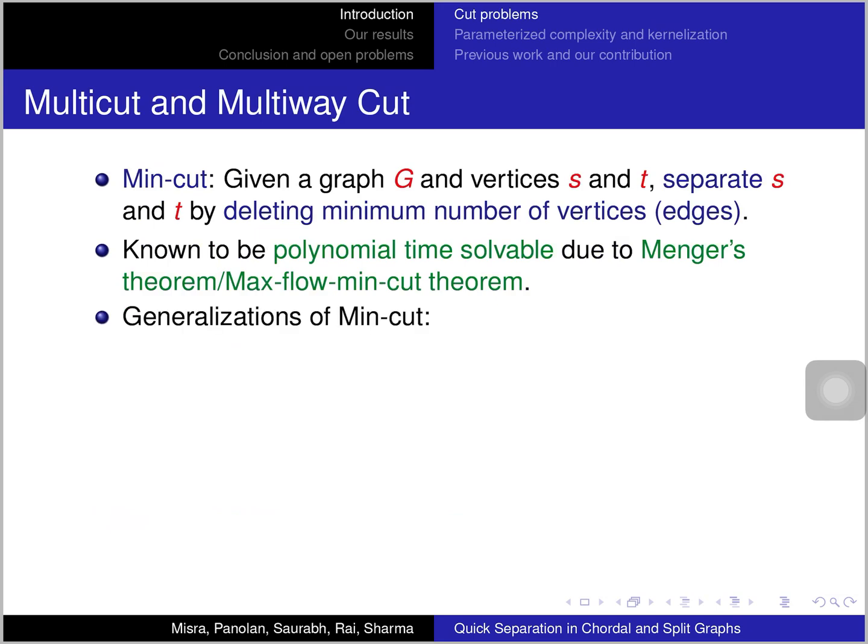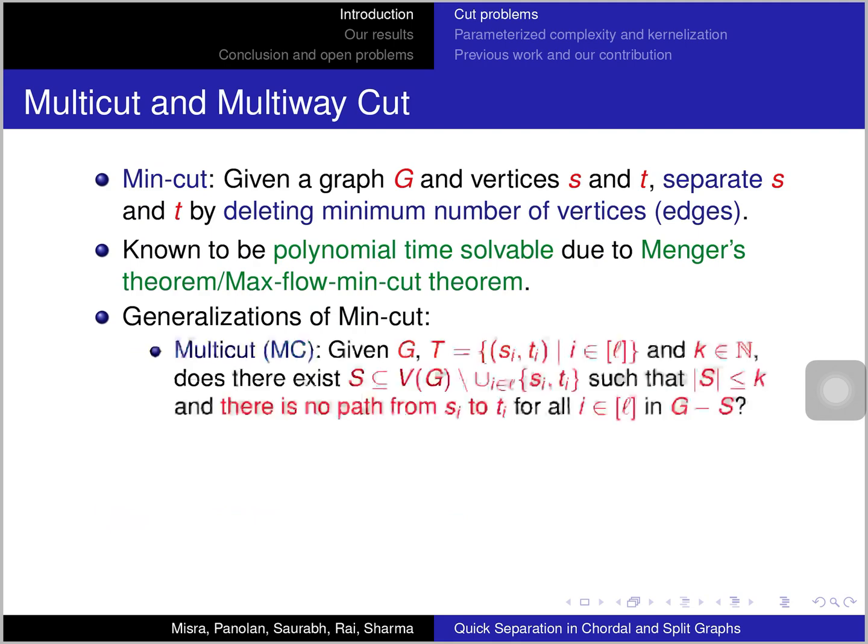And now we'll look at some generalizations of the min-cut problem. One of the generalizations that we study in this paper is the multicut problem, where we are given a graph G, a set of l pairs of terminals (s_i, t_i), and an integer k, and we are asked whether we can delete at most k vertices from the graph such that every pair is disconnected. So for every i, there is no path from s_i to t_i in G minus S.